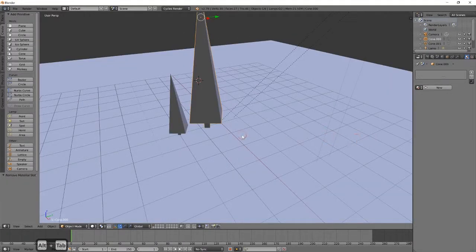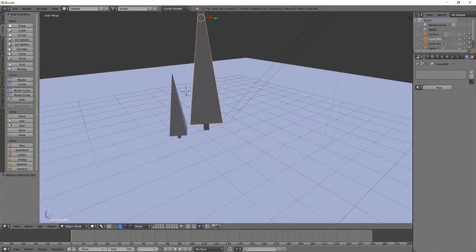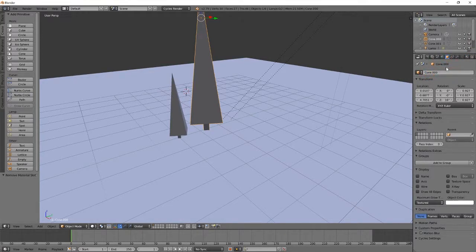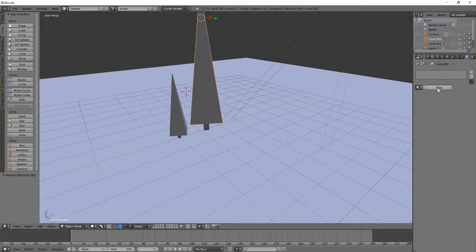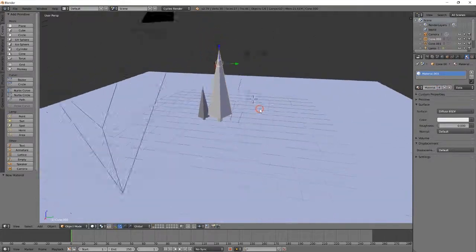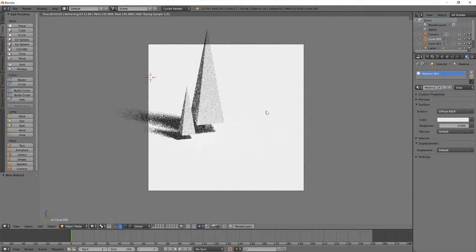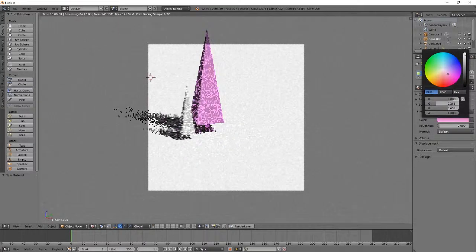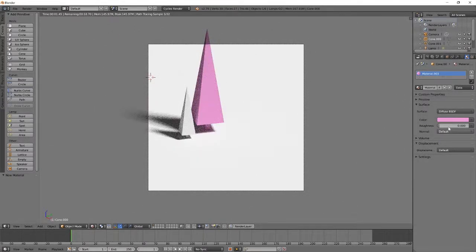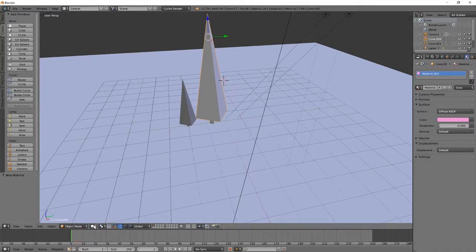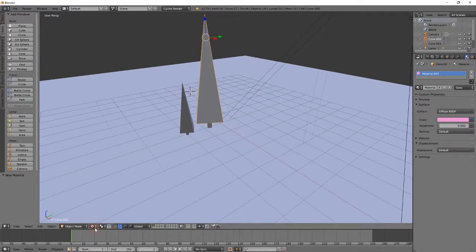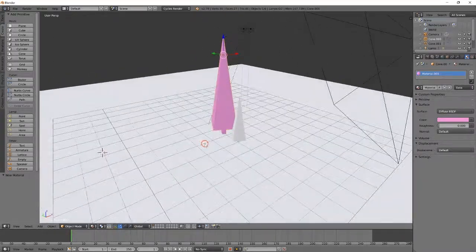There we go. To add a texture to this, you just want to go over from your object and select materials, and you'll press new to add a new material. This doesn't actually do anything for us. We need to select a color for it, so we can make our tree any color we want, and we can change the roughness of it, but that doesn't really do a lot for us. That's not really what we want to do right now. Select this so we can see what material we're working with.